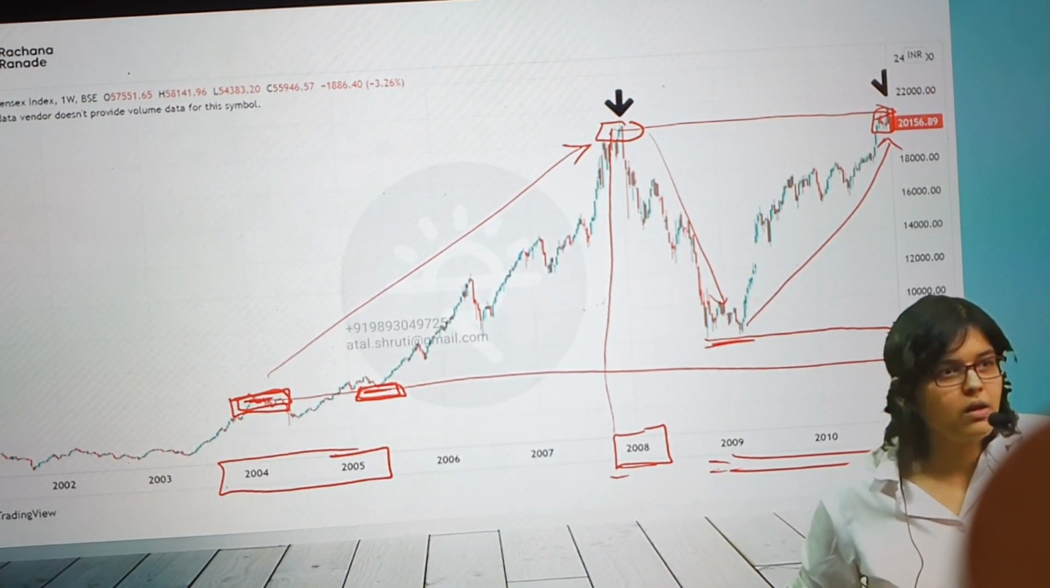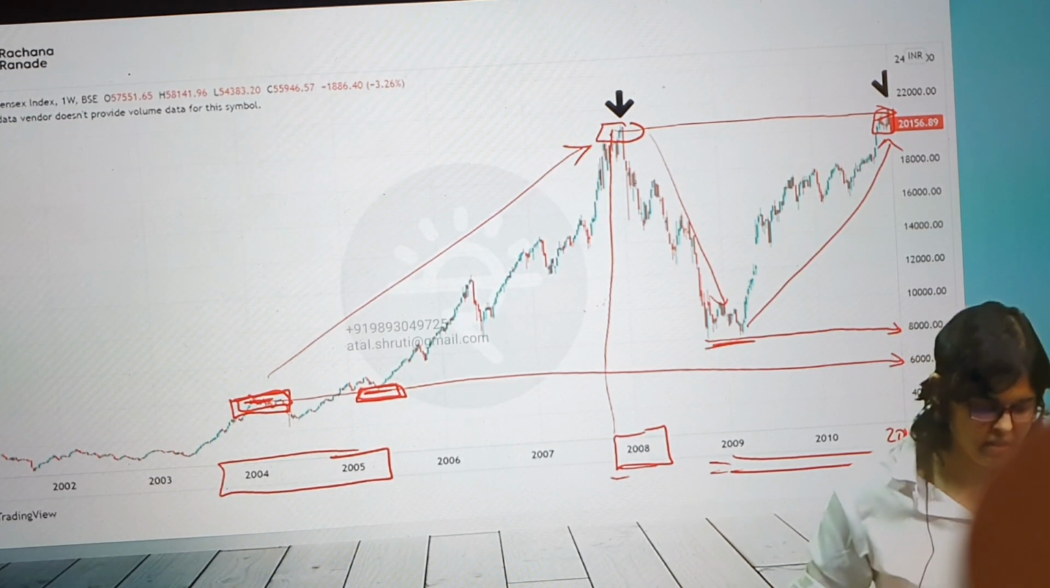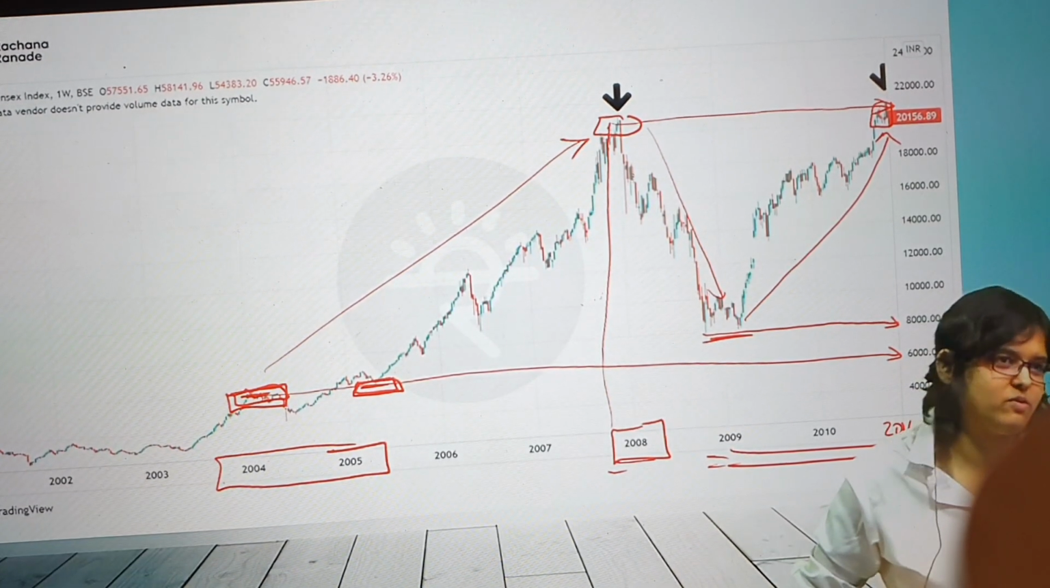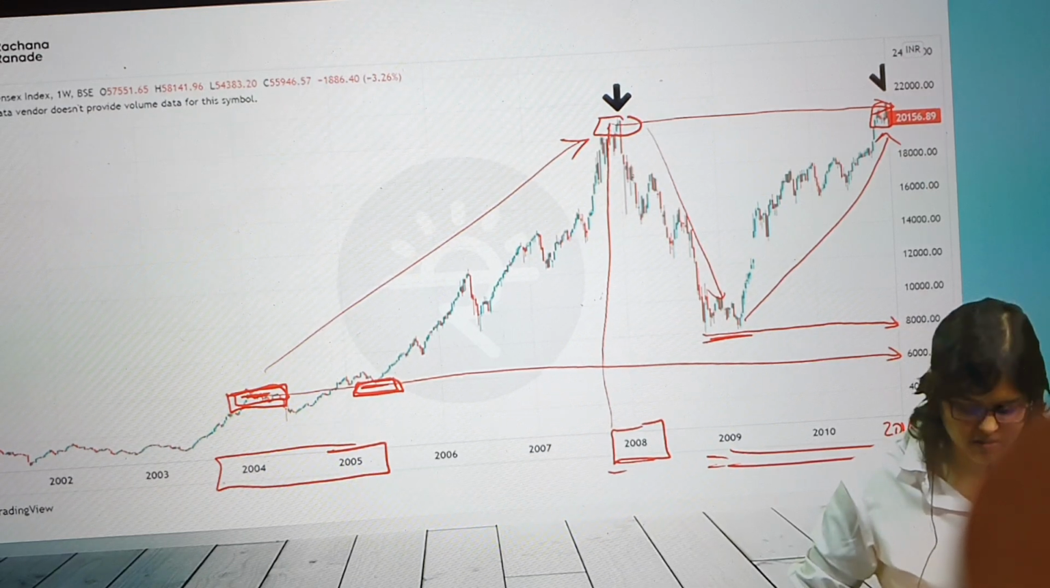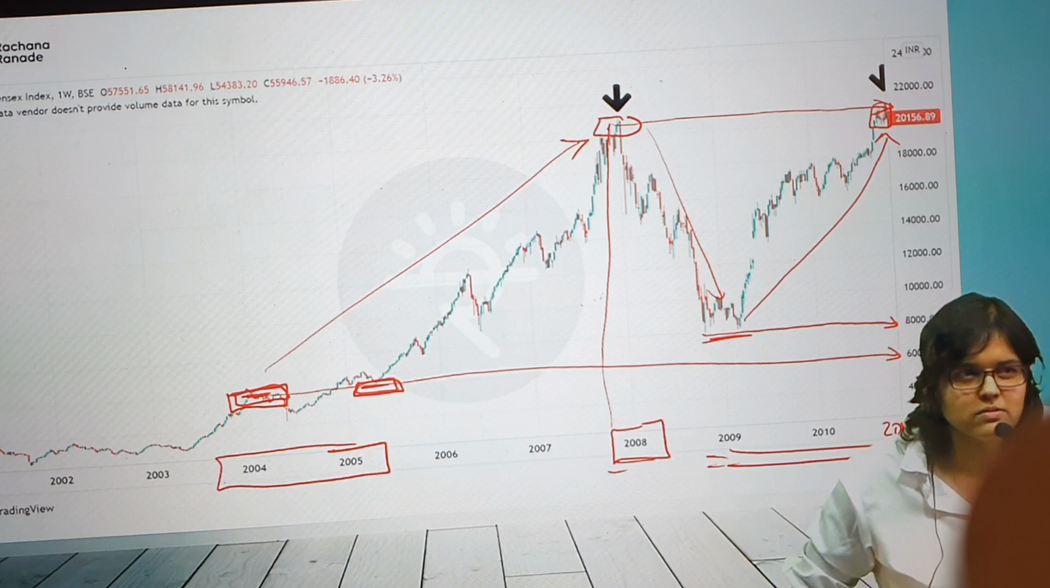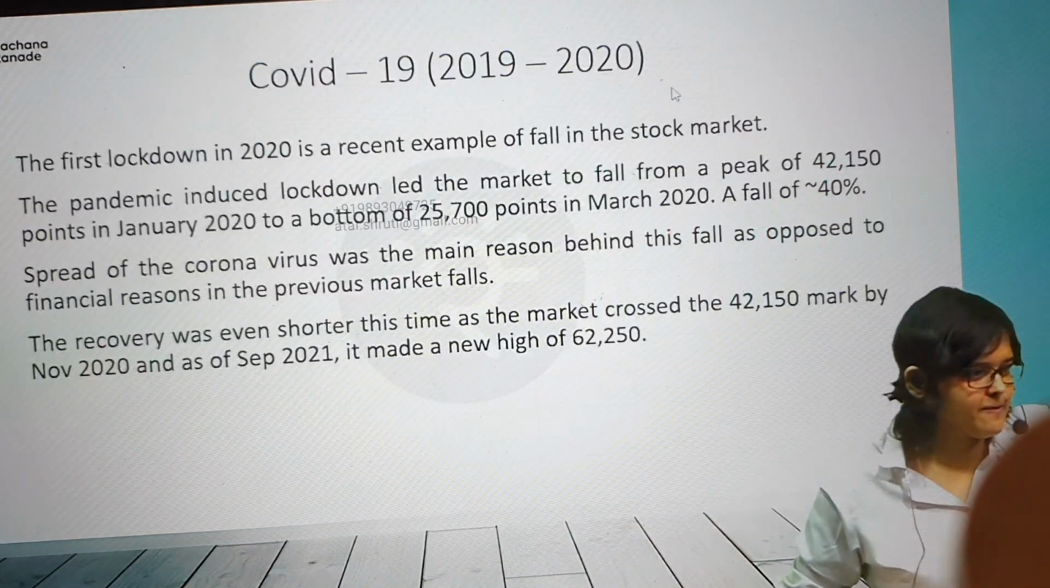That is the fall. So part B is actually the Lehman Brothers crisis, or the subprime crisis. What will you write here? High point 21,000 roughly. Low point roughly 8,000. Correct? And what will you write in remarks? Recovered in approx 2 years. Almost 2 years. Correct? Can we go on?